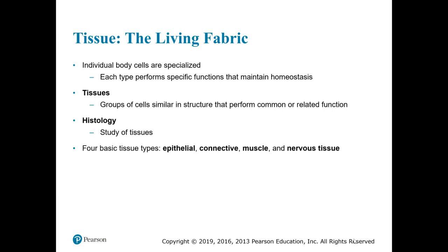Lines, covers, and protects. So the lining of the hollow cavities of the body, the stomach, the rest of the digestive system, the urinary tract are lined with epithelial tissue. Covers, some of the organs have epithelial tissue covering the outside of them. For instance, the pericardial sac of the heart, the pleural membranes of the lungs. And protects. Number 1 protection from epithelial tissue is the epidermis of our skin. So lines, covers, protects, and is secretory.